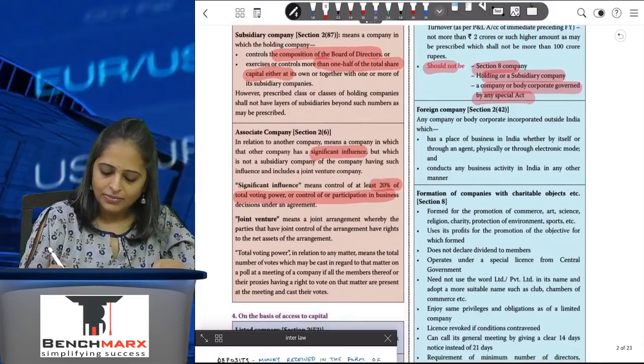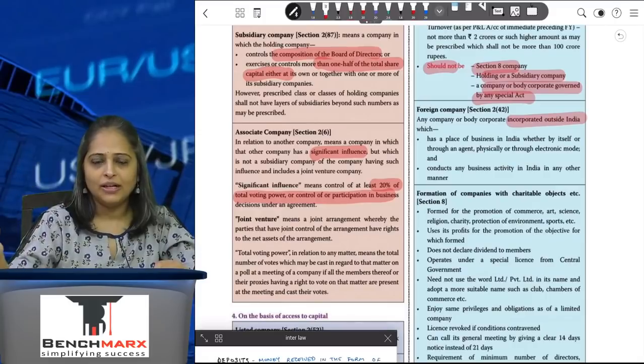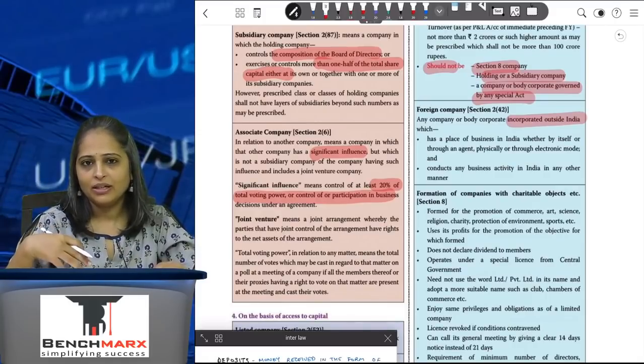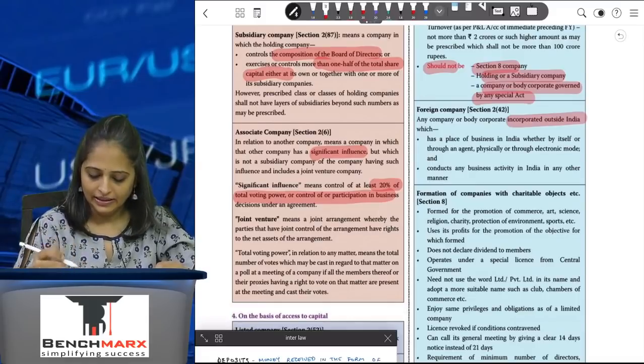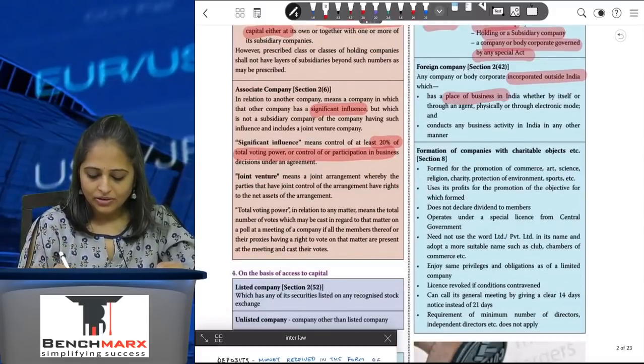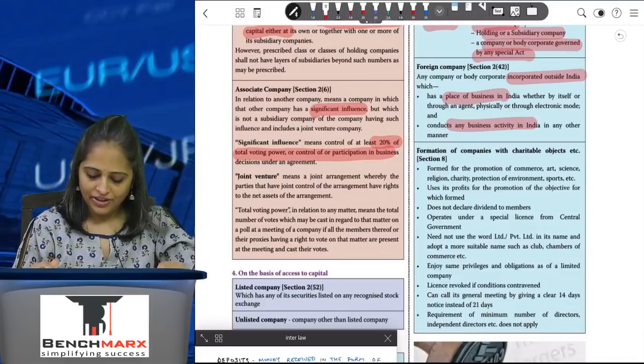A foreign company is a company which has been incorporated outside India, but why will it be governed under the Companies Act? Because it has a place of business in India and is doing some activity in India. In that case, it will be covered under the foreign company definition.